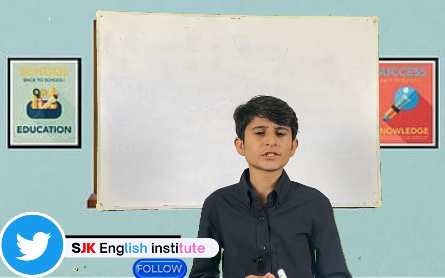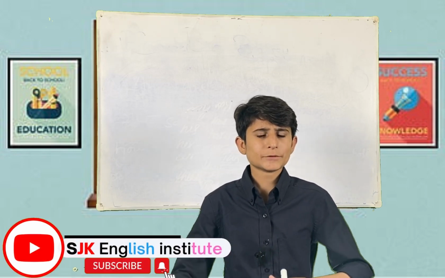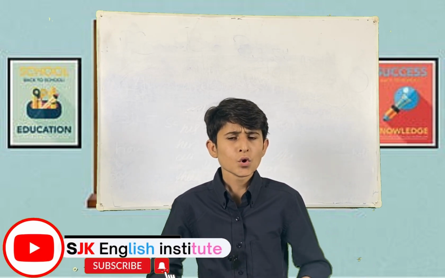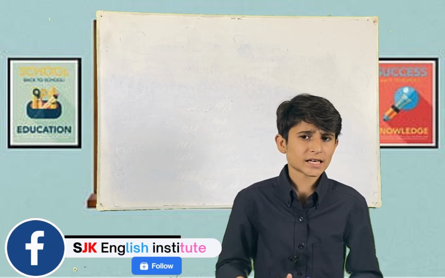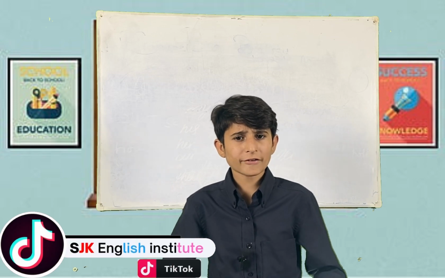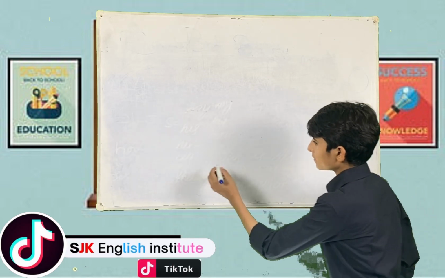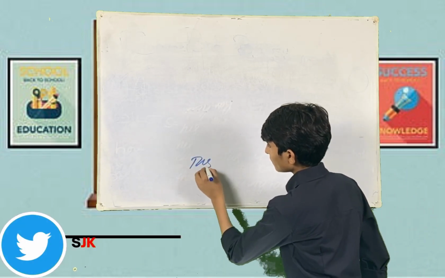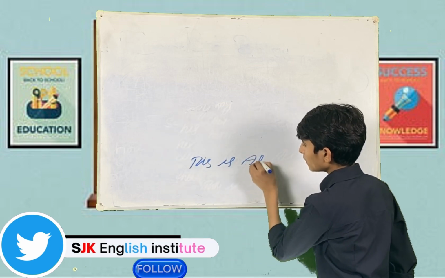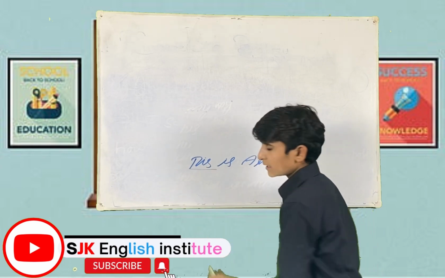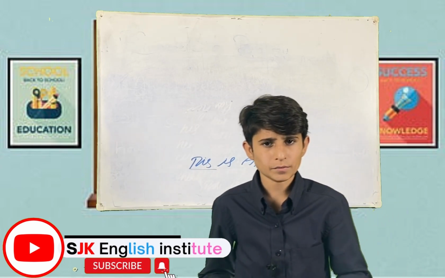The second type, demonstrative adjective. Demonstrative adjectives are those adjectives which are used to point out a person, place, thing, etc. They are this, that, these, those, such. For example, this is Ali. In this sentence, this is a demonstrative adjective.